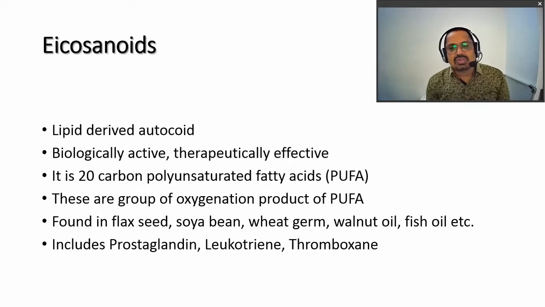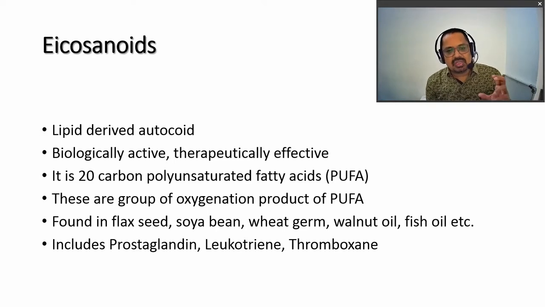Now, what are eicosanoids? Combined together, prostaglandins, leukotrienes and thromboxanes are termed eicosanoids. They are lipid-derived autacoids, derived from phospholipids. They are biologically active, and their analogs are also therapeutically effective. It is a 20 carbon polyunsaturated fatty acid.